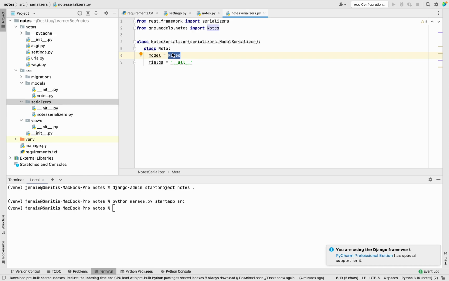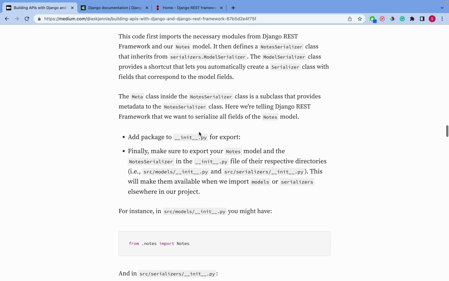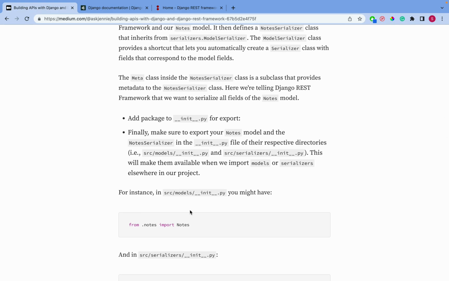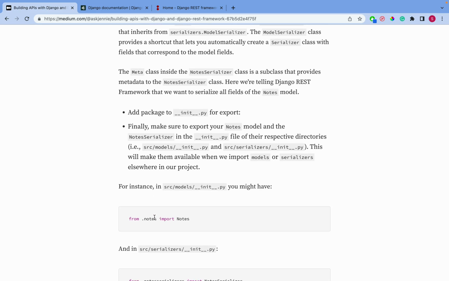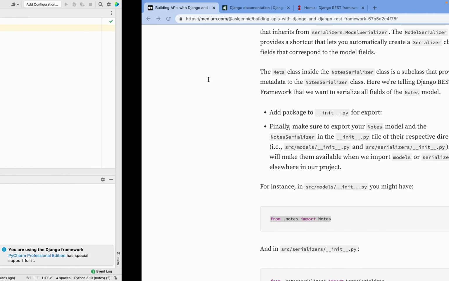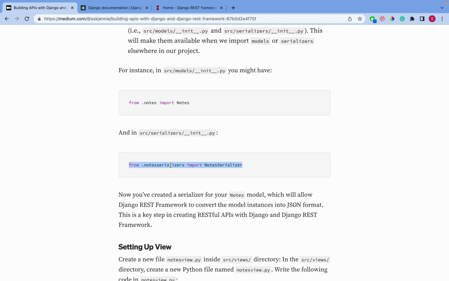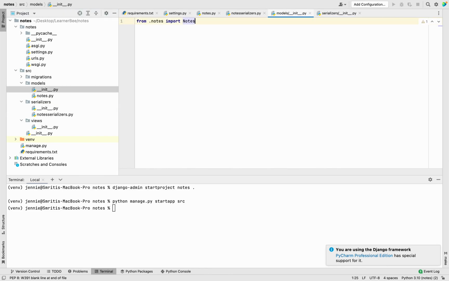It will take the objects from the database and display them on our API. We don't have to write custom code for doing that. So we will see how we do that. So we have created notes and note serializer both. Now we have to import them in the init file. Perfect.